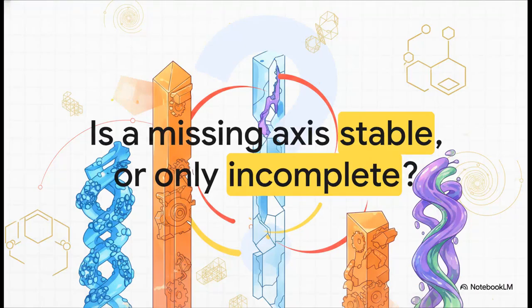Before we finish up, I really want you to ponder the geometry we've just built. Think about it. Is a missing axis stable? Or is it only incomplete? If a system has depth without stiffness, or stiffness without viscosity, is it actually stable, or is it just waiting for the exact right frequency of disturbance to tear it apart?